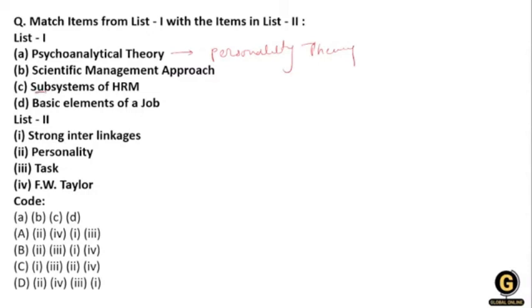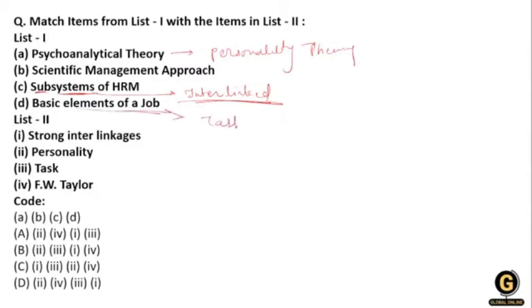When we're talking about the subsystem, it is related to your interlink of HRM. And when we're talking about the basic element of a job, what do we need?